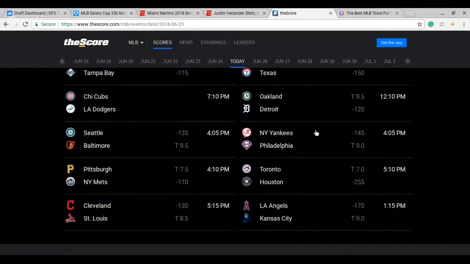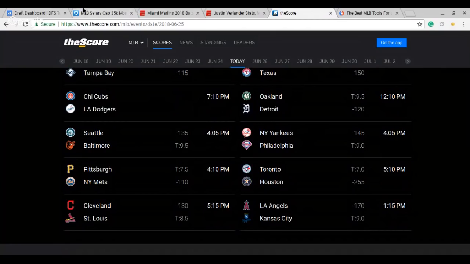Oakland and Detroit, that's an early one there. Seattle, Baltimore, interesting, 9.5 there. Hernandez could get lit up, even though he's been doing good last couple games. And then Cashner, he's been terrible as well. Pittsburgh and New York, 7.5 should be low scoring game. Cleveland, St. Louis, a little bit of rain issue. And then Toronto and Houston with a 7, and Houston by a 255, so they should kill them with Verlander on the mound.